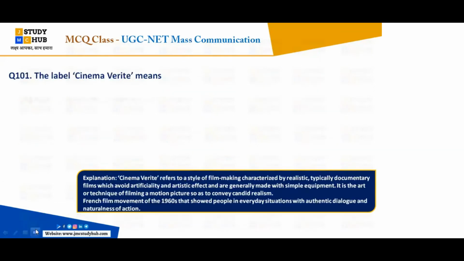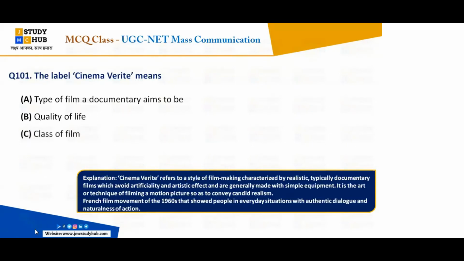The label cinema verite means, everybody: A, the type of film a documentary aims to be; B, the quality of life; C, the class of films; and D, creative interpretations of reality.